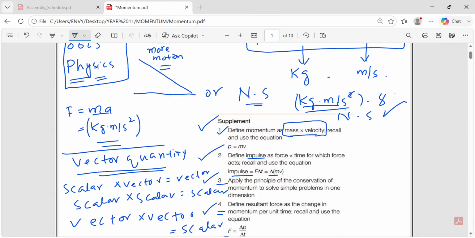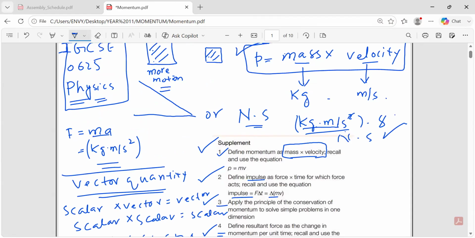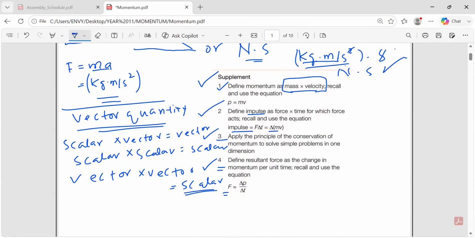This is the case in work done, for example. The work done is equal to force times displacement, both of which are vectors. So the product, which is the work done, is a scalar quantity. Here I was talking about this one. Here is mass and here is velocity. Velocity is a vector quantity and mass is a scalar quantity. So scalar times vector gives you a vector quantity. So momentum is a vector quantity and it will have magnitude plus direction. Okay, so you can then describe it.